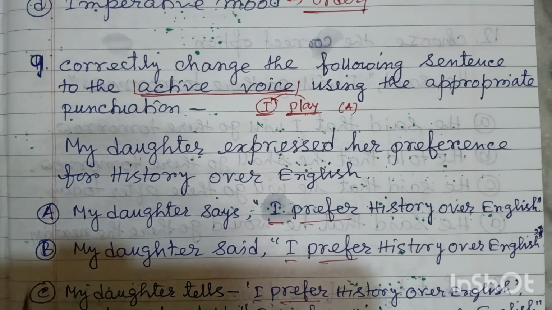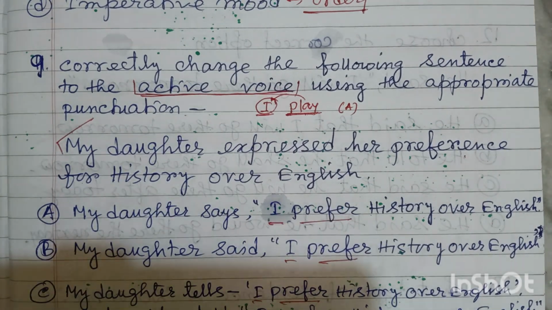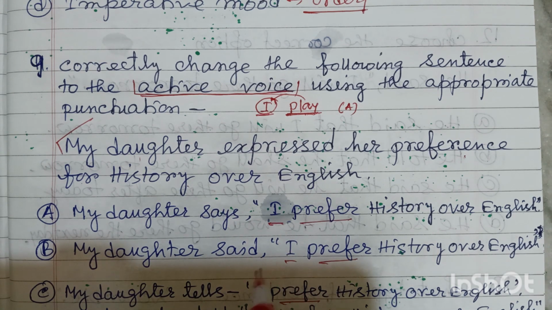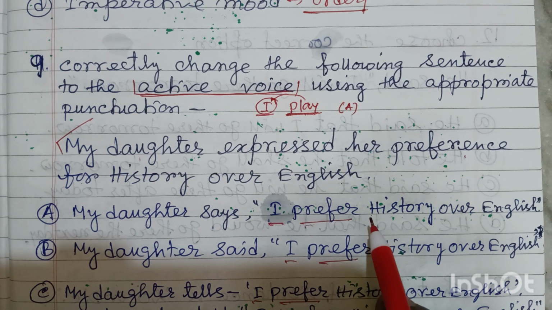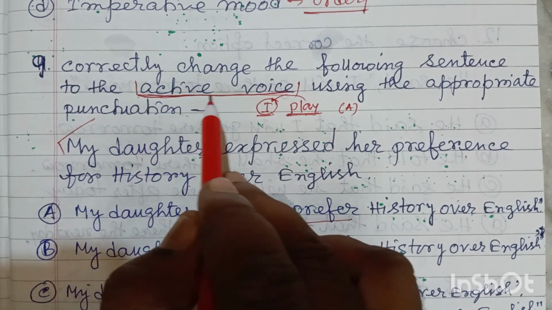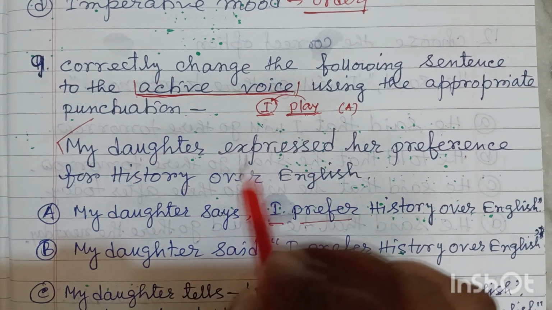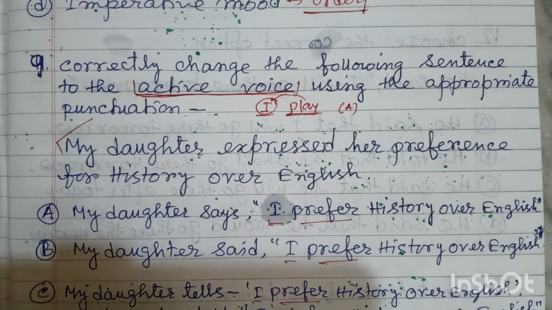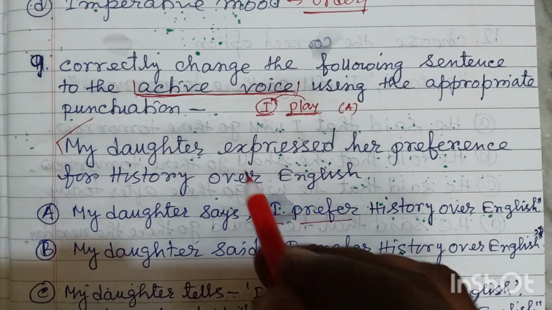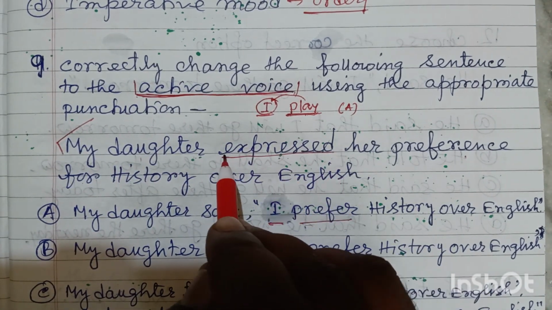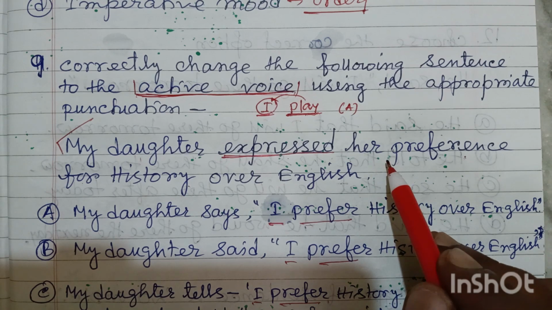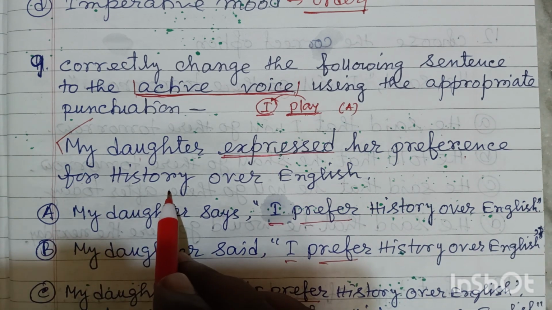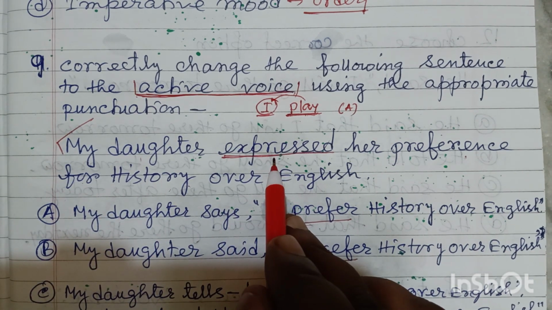So it is also in active form, and we have to use the proper punctuation. Actually, we have to use direct speech. That means it is basically a question of narration change, but here you may be misguided to see the term voice change. Now, my daughter expressed, friends, here you can see it is the past form, her preference for history over English.